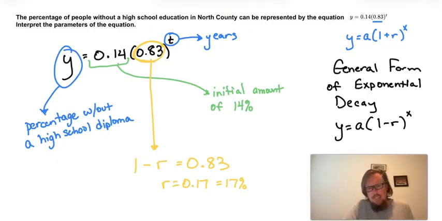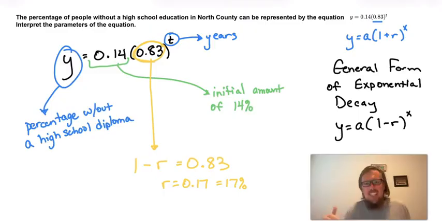Now, don't get mixed up here. That doesn't mean in 1 year, everybody's going to have a high school diploma. It doesn't mean like, well, we started off with 14% and then it decreases by 17%. Isn't that negative 3%? No, because it's 14% of the entire population. So let's say 14% is 1,000 people. 1,000 people do not have a high school diploma. And then next year that drops by 17%. It's 17% of 1,000. So 170 fewer people now have a high school diploma. That's still 830 people who don't have one, which is lower than 14%, but still not zero.